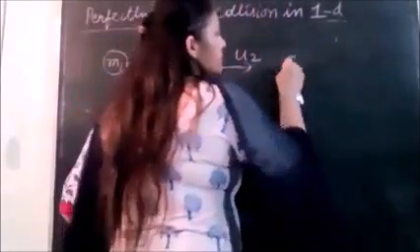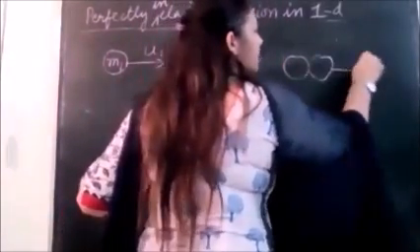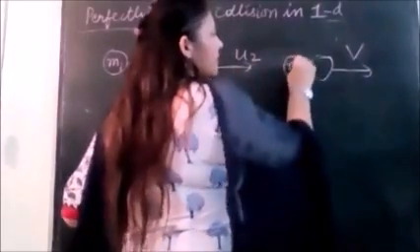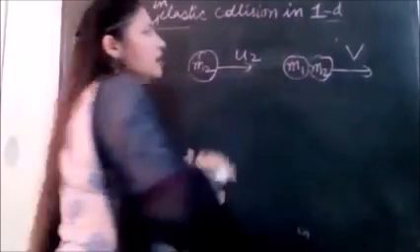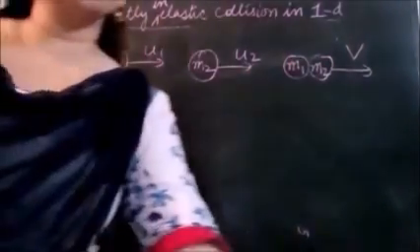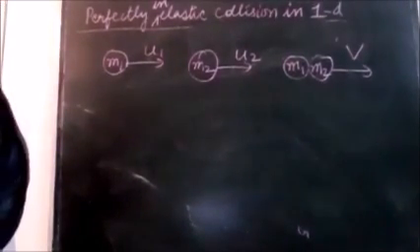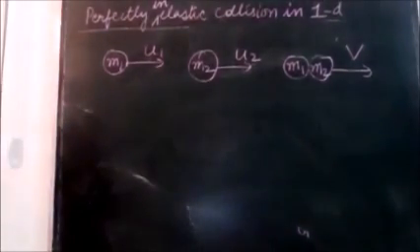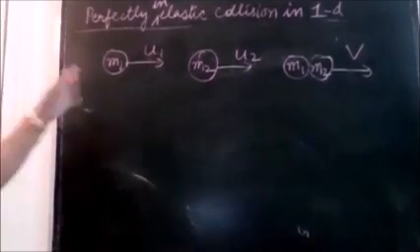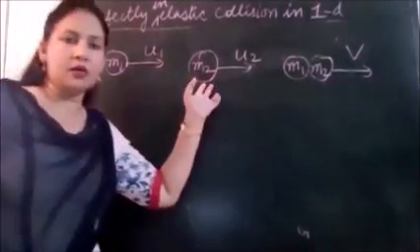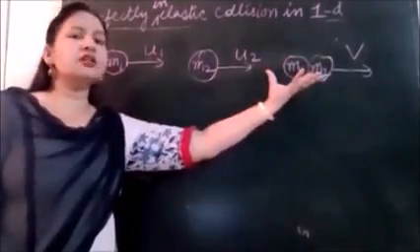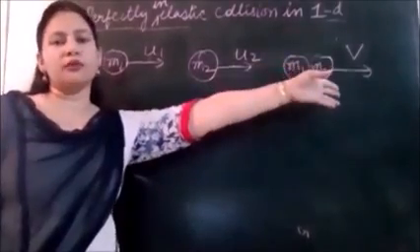They stick together and move with a common velocity. They behave as a combined system and move with a common velocity v. So this is the situation, moving along one particular direction. After the collision, they stick together and move with a common velocity.